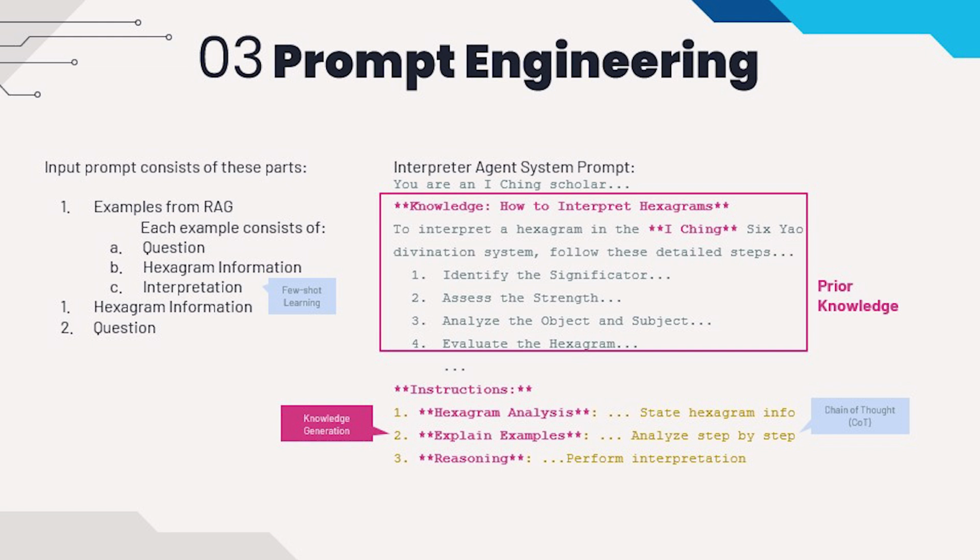In its task, it has to show the hexagram to the user and state the hexagram info, and it will try to explain how the interpretation within the example works. This generates additional knowledge that could help in its own interpretation. In this step, we also incorporate the chain of thought technique that will better help it to think. And then finally, it performs the interpretation itself.